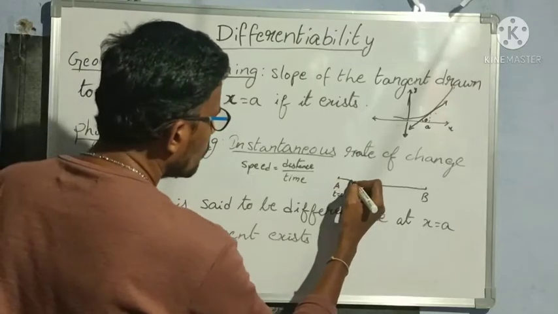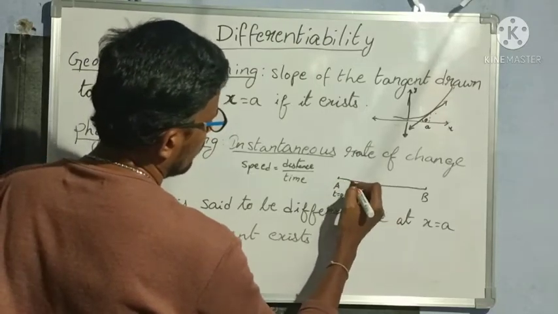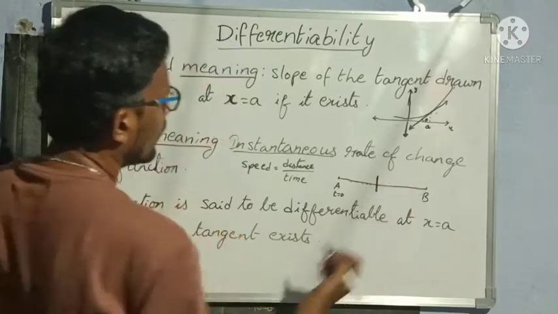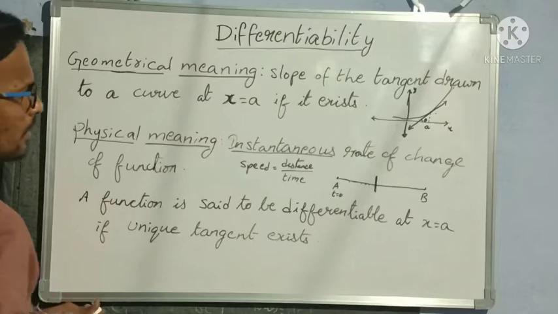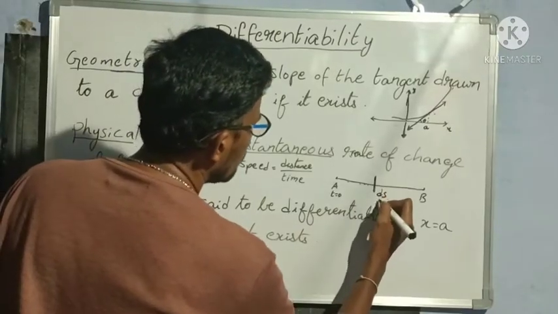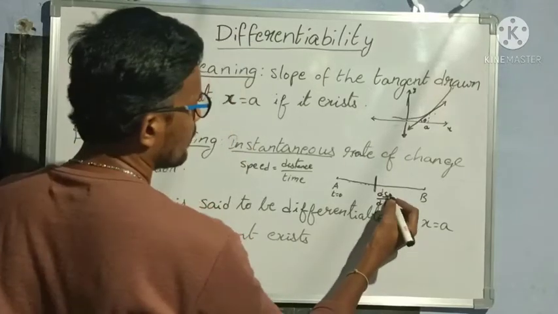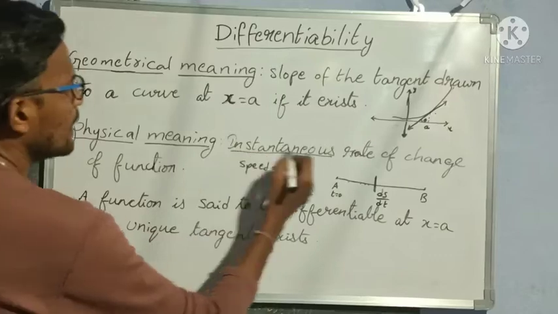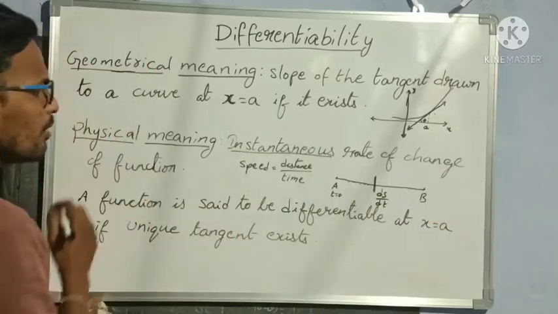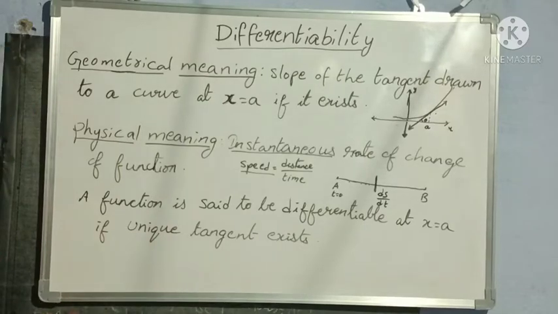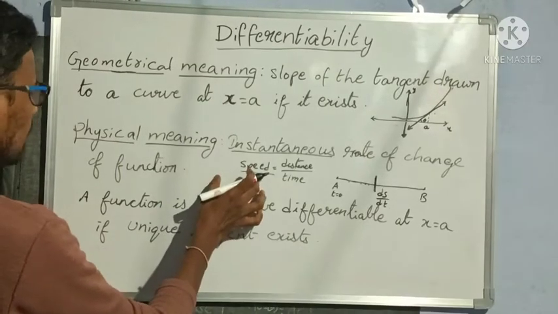As the car moves, when it reaches a certain position, a certain instant, what is the speed? The speed at that instant gives ds by dt, that is, change in distance by change in time. So this is nothing but the instantaneous rate of change of a function. Here our function is nothing but speed. This is the second meaning, that is the physical meaning.